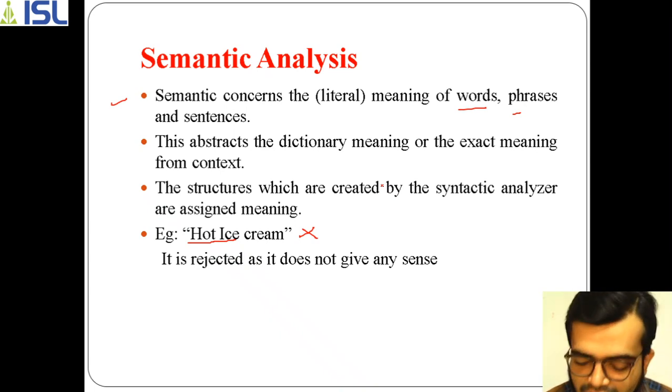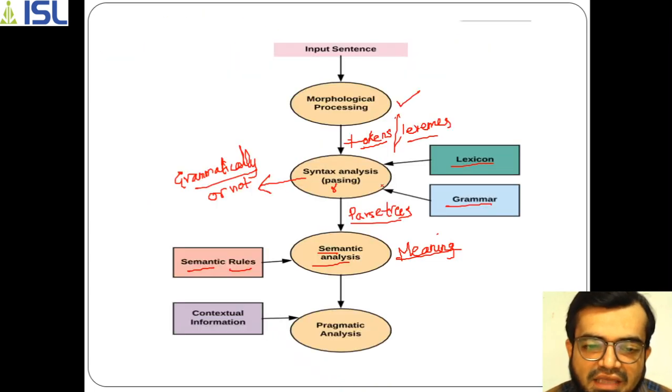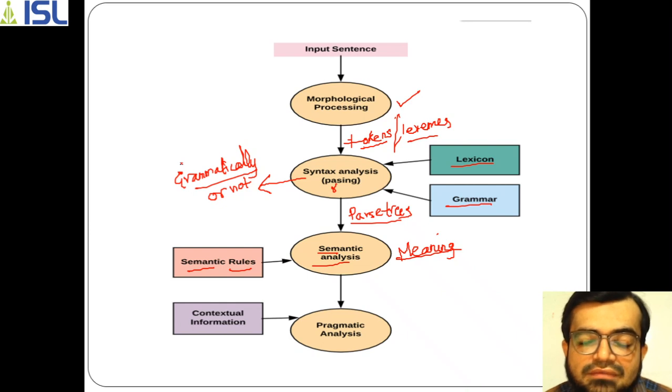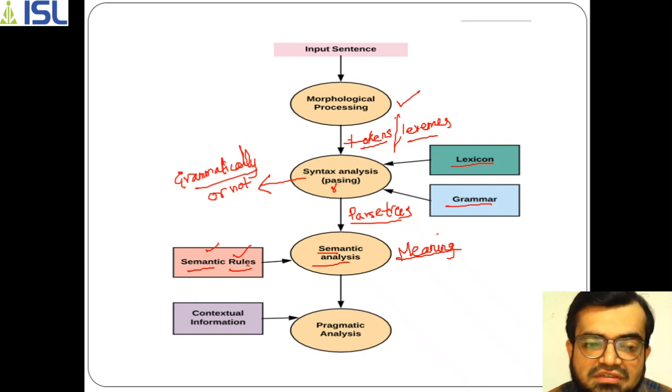That is how the semantic analysis phase performs. Semantic rules are used to determine whether the given sentence or word gives proper meaning, and to check the meaning of a given sentence.